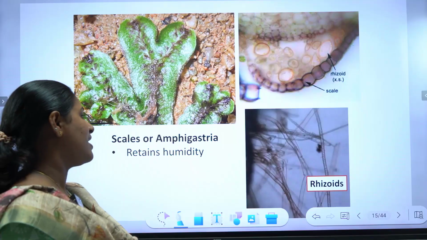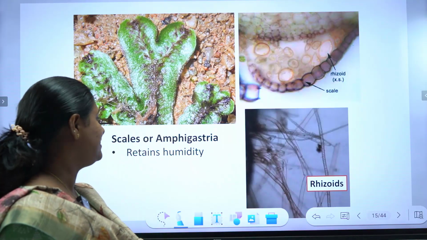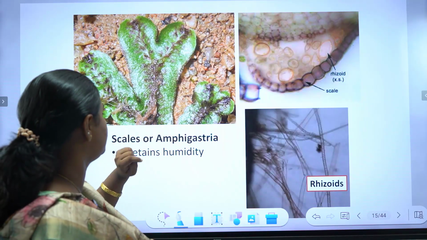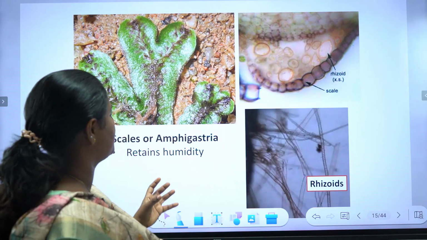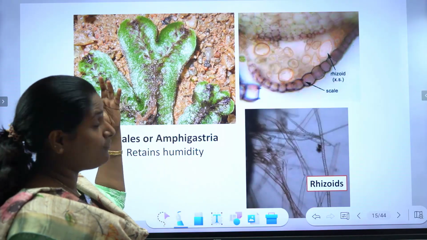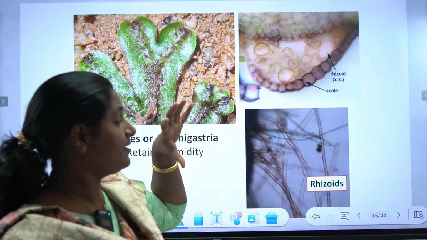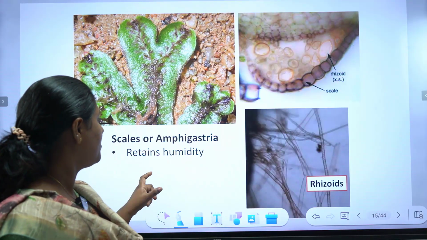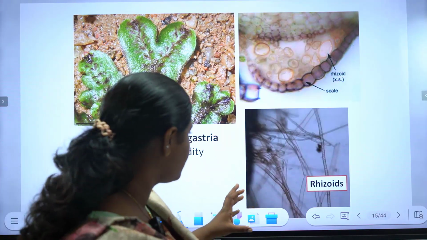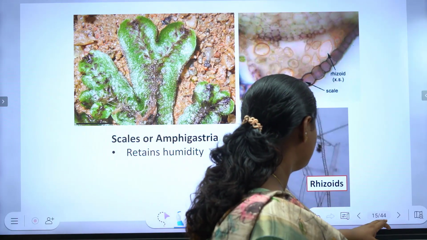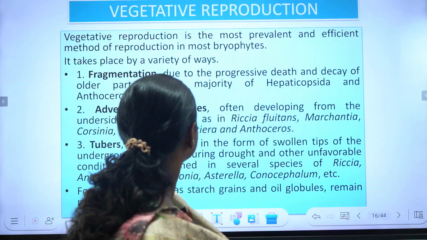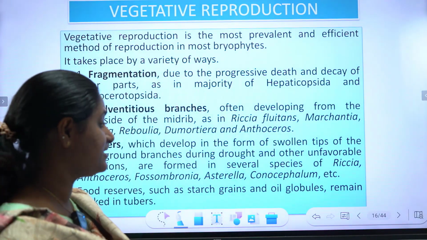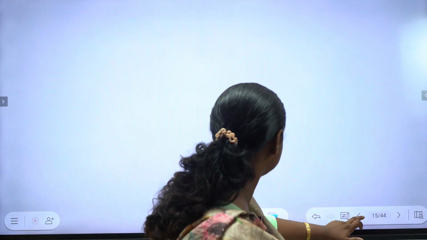The scale or amphigastra. What is scale? These are the scale-like structures. Their main function, these are formed on the ventral side. Their main function is to retain the humidity. Okay, the scales or amphigastra have the function to retain the humidity. And we will look in detail about the scales in the coming slides.